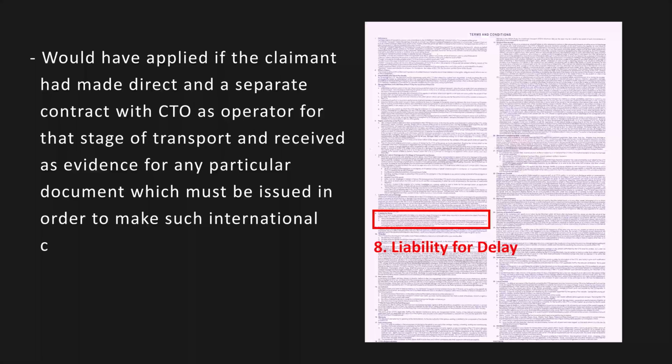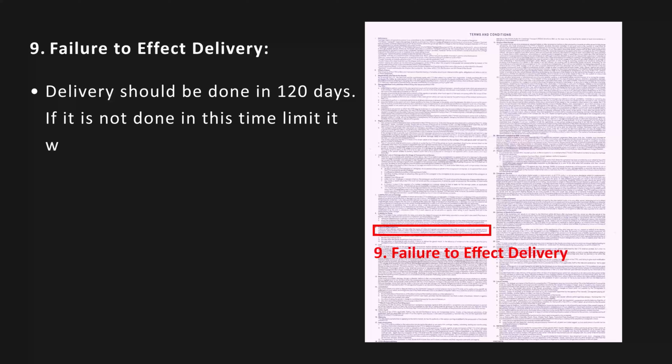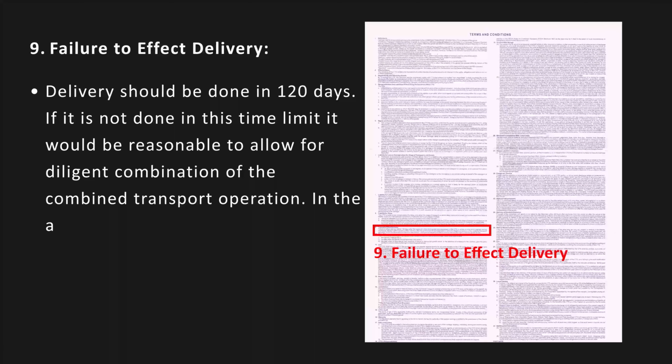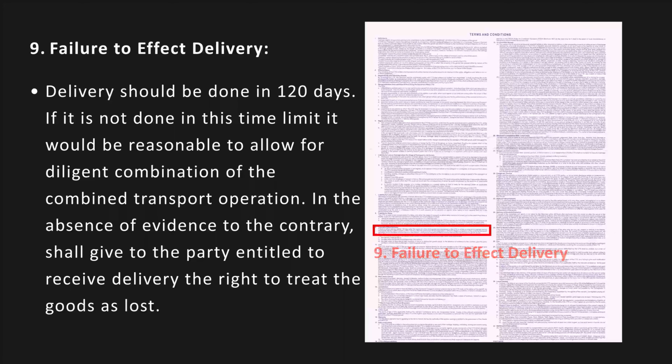Failure to effect delivery. Delivery should be done in 120 days. If it is not done in this time limit, it would be reasonable to allow for diligent combination of the combined transport operation. In the absence of evidence to the contrary, it shall give the party entitled to receive delivery the right to treat the goods as lost.